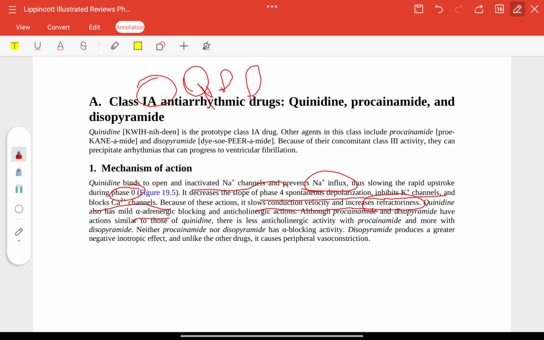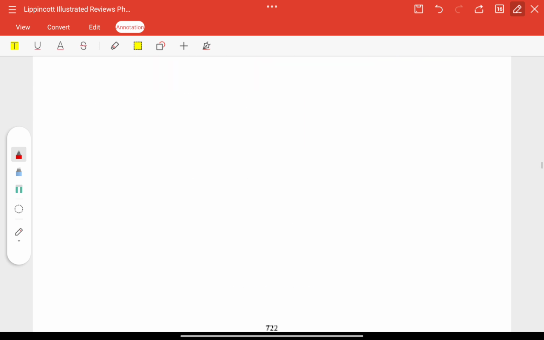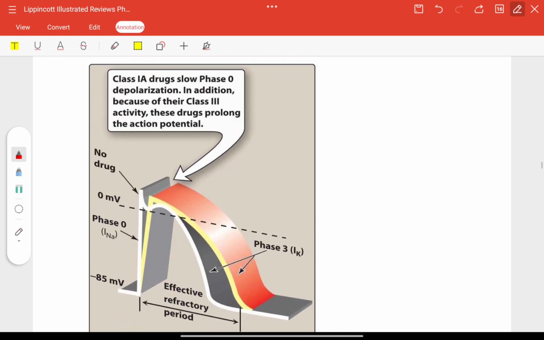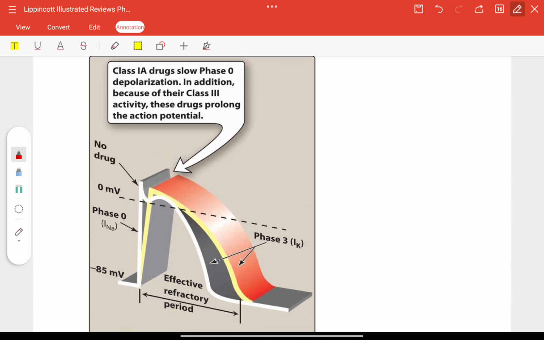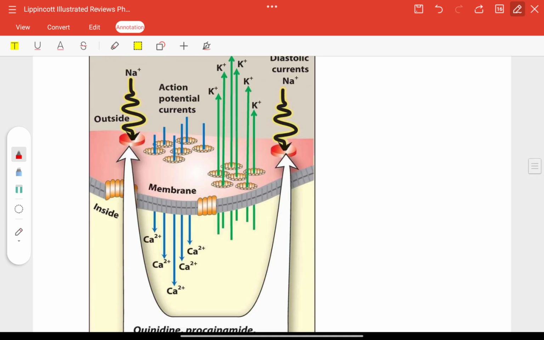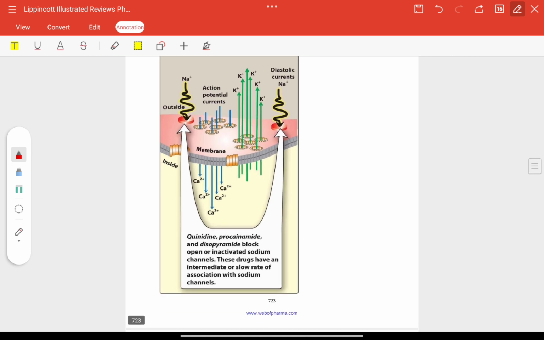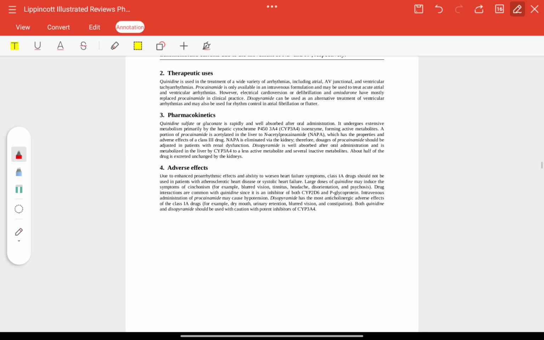Quinidine has mild alpha-adrenergic blocking and anticholinergic actions. Procainamide and disopyramide have similar actions to those of quinidine, but there is less anticholinergic activity. Class 1A drugs will slow phase 0 depolarization. In addition, because of their class 3 activity, these drugs prolong the action potential. You can see here quinidine, procainamide and disopyramide block open or inactivated sodium channels. These drugs have an intermediate or slow rate of association with sodium channels.